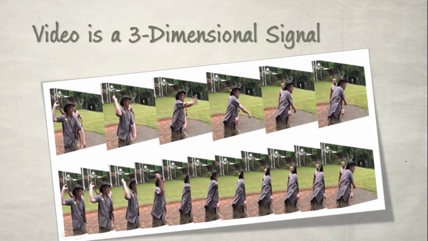Now coming to the video, video can be considered as a three-dimensional signal. Why can it be considered a three-dimensional signal? We know that videos are nothing but frames per second, right? Whenever we record some video, it will ask how many frames per second. That means how many images need to be recorded in 1 second.